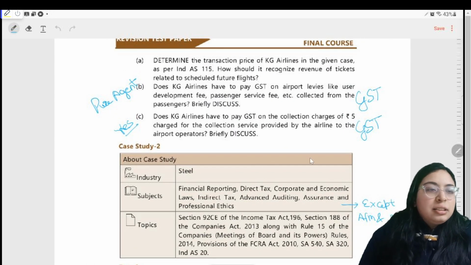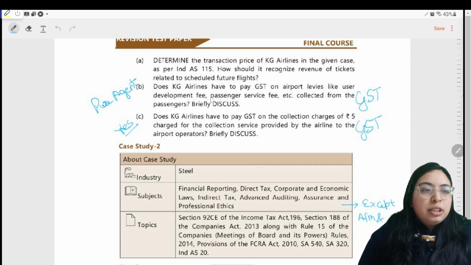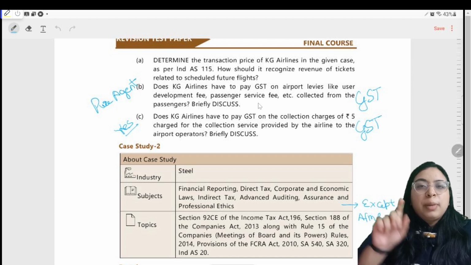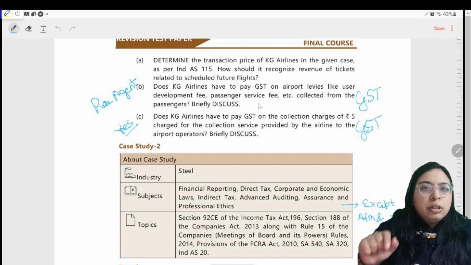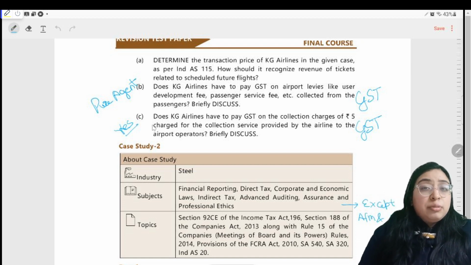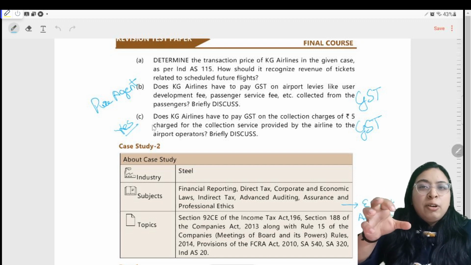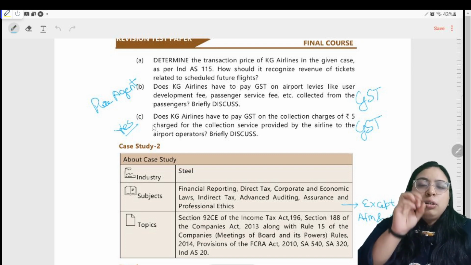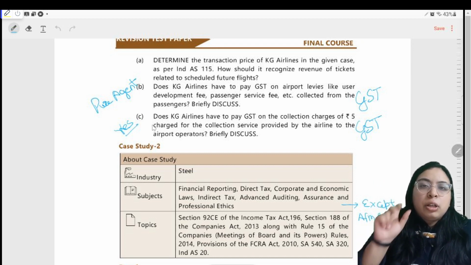Does KG Airlines have to pay GST on airport levies like user development fee and passenger service fee? If you have slight knowledge of GST or some practical knowledge of GST, this gives a slight hint of pure agent. Whether it will be covered under pure agent or not, we will study using Saransh. And for writing the content also, we can't just write pure agent. We need some reference for that, and for that also, your institute's study material Saransh will be helpful.